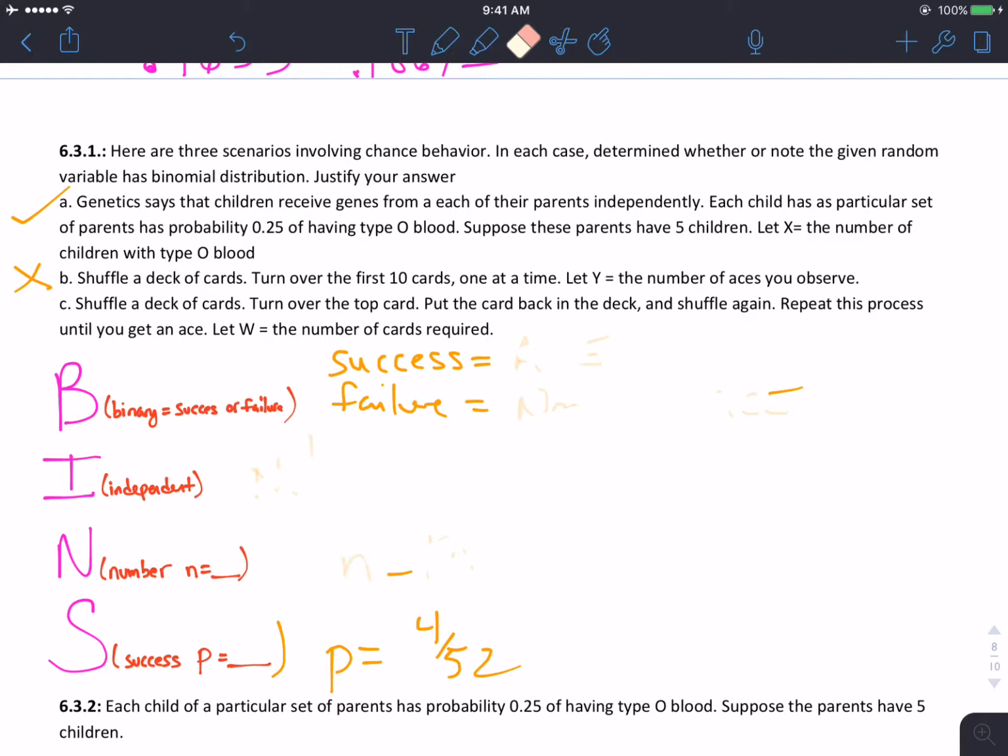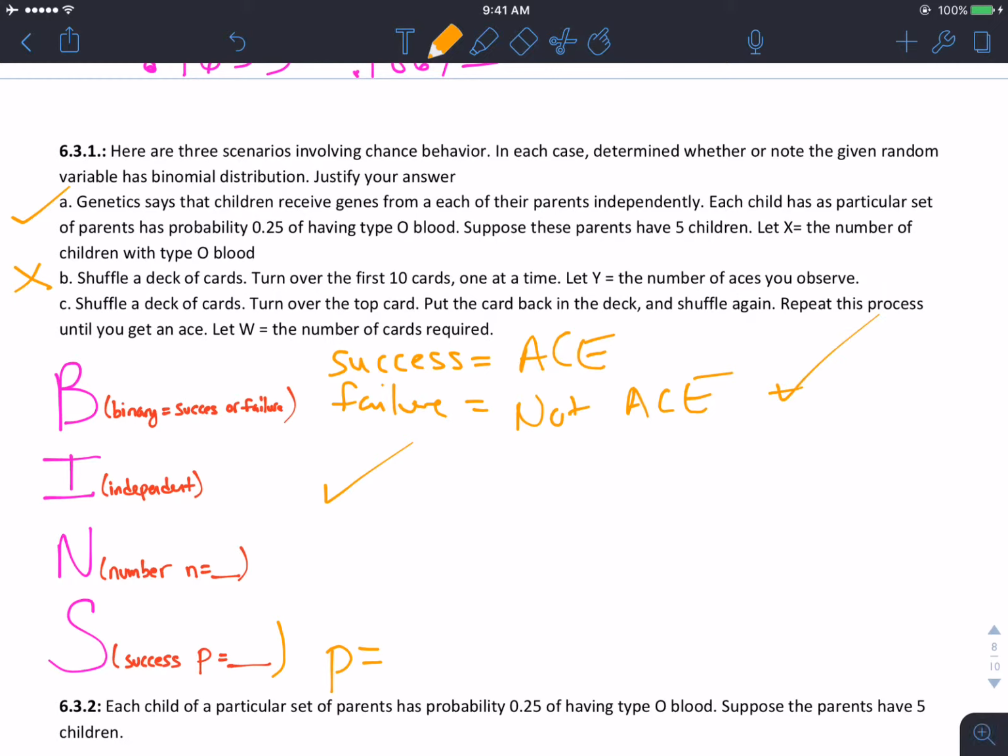C says shuffle the deck of cards, turn the top card over, put the card back in the deck, and shuffle again. Repeat the process until you get an ace. Let W equal the number of cards required. So success is an ace, failure is not an ace. Is it independent? Since we are replacing the card and shuffling the deck each time, one trial doesn't tell us anything about the next.